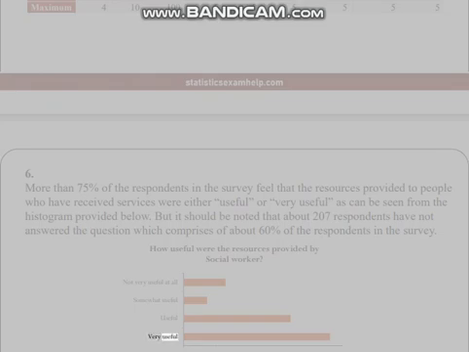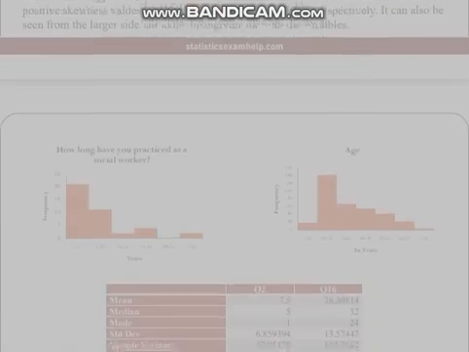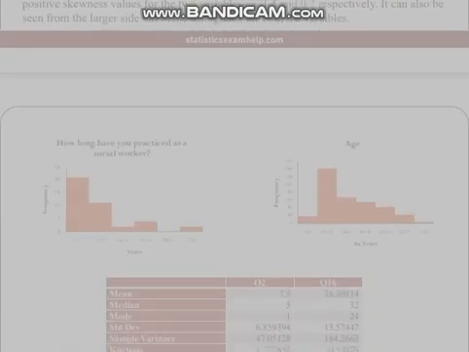7. Histograms for both the variables show that none of these is close to normal. The mean value of Q2 and Q16, the two continuous variables, is larger than the median value, which suggests that the data is positively skewed. It can also be confirmed from the positive skewness values for the two variables, i.e. 1.5 and 0.7 respectively. It can also be seen from the larger side tail in the histograms for both the variables.